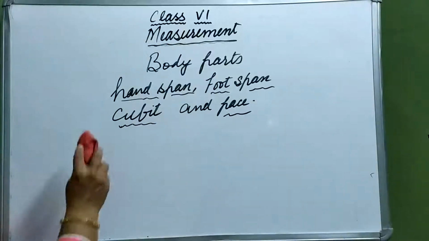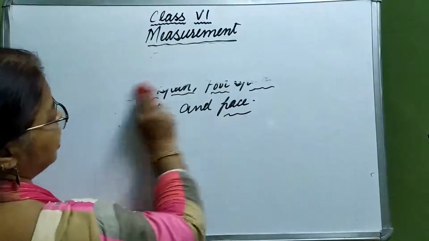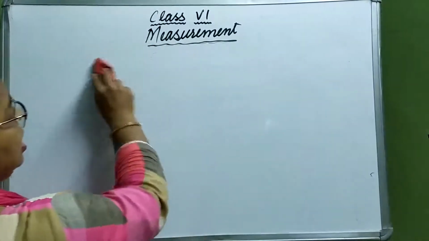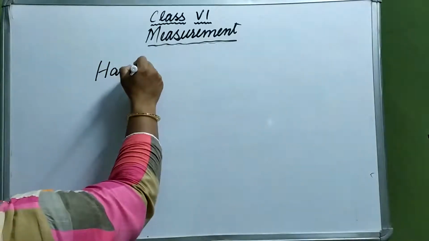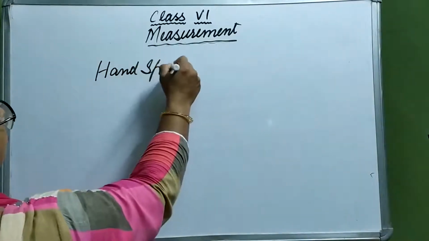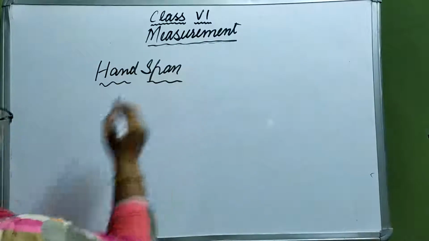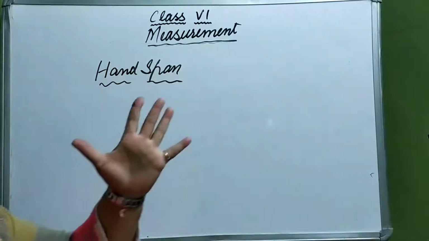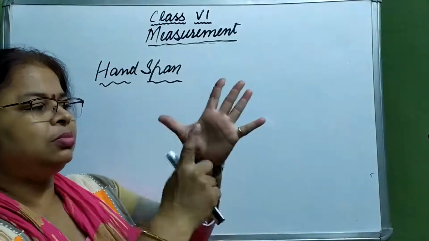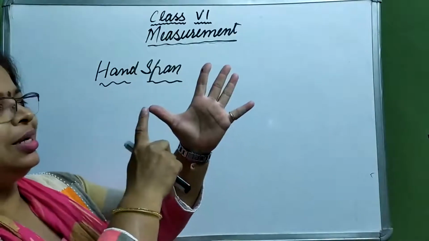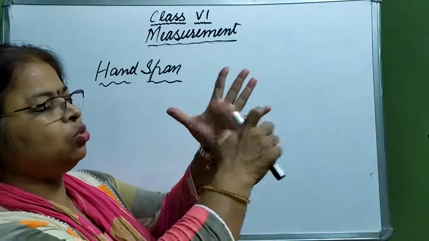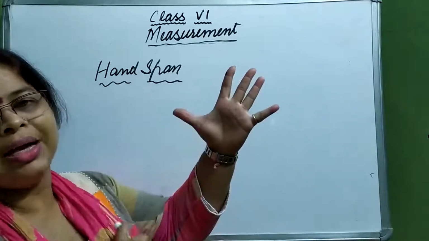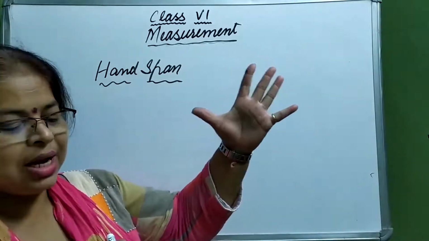First of all, we are going to discuss hand span. What do you mean by hand span? If you stretch your thumb and your palm like this, the distance between the thumb and the little finger is called hand span.